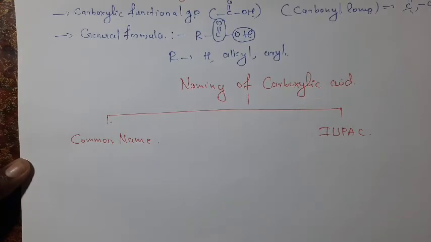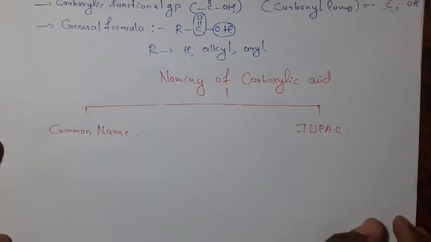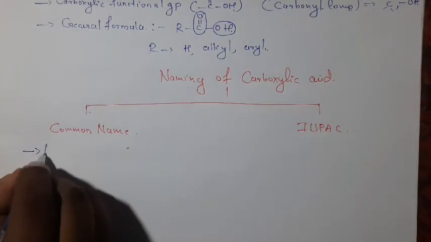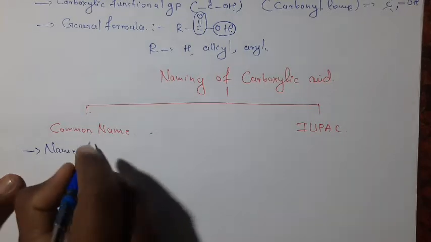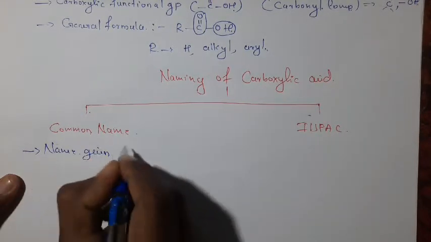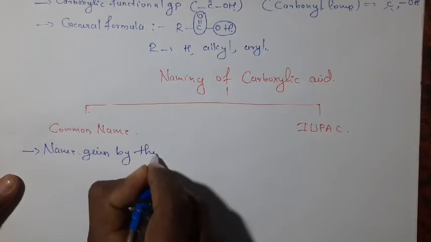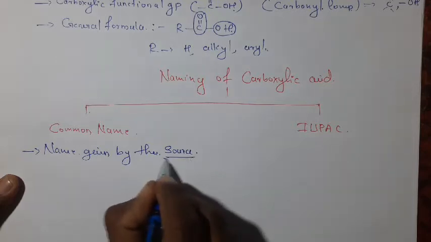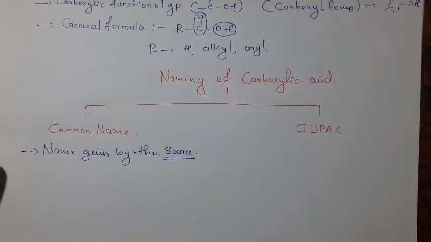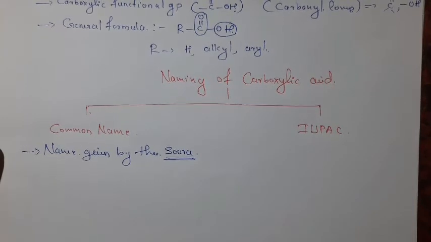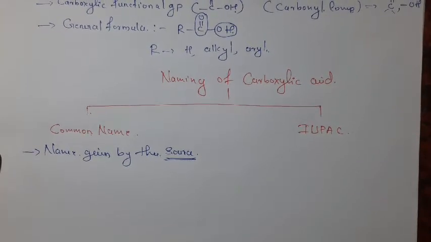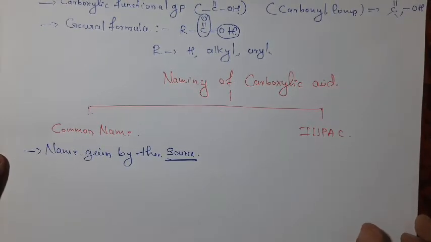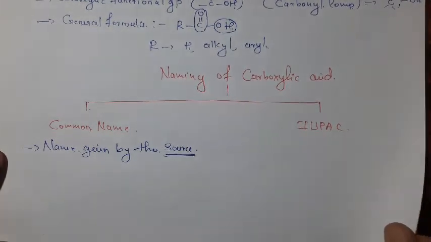Then what is the common name? It is the name given to the compound by its source. The name of the compound is given by the source; that name is called the common name. The IUPAC name is the international standard which has certain rules to name organic compounds. Here we are going to discuss the common name.